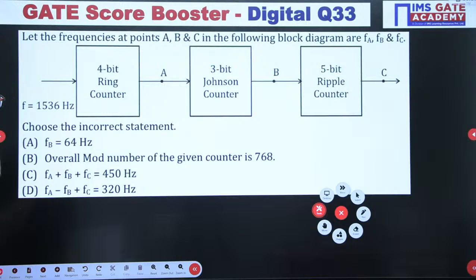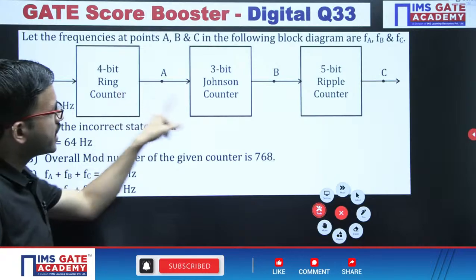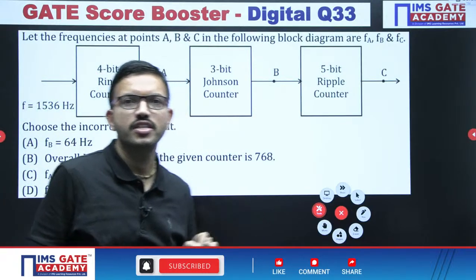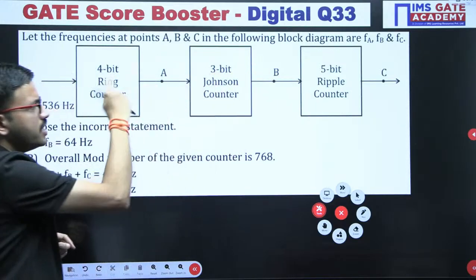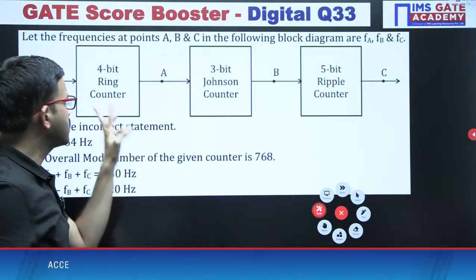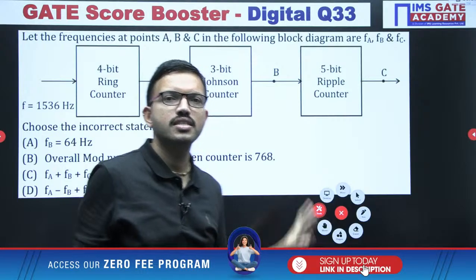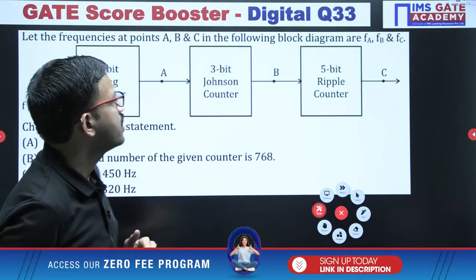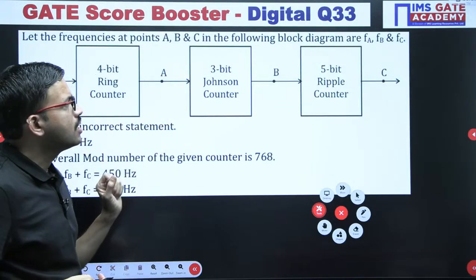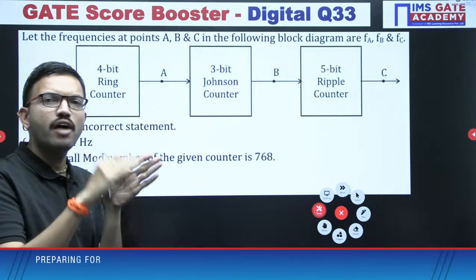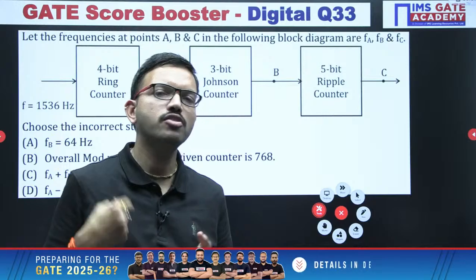Just observe in this question, the first block is a ring counter, the second block is a Johnson counter, and the third block is a ripple counter. Whenever they mention the corresponding bits, accordingly with respect to that counter: ring counter and Johnson counter mean you have used D flip-flops. Whenever a ripple counter is given, inside that counter you are using T flip-flops. When you get a block diagram and a question like this, you have to convert each counter into its mod value.